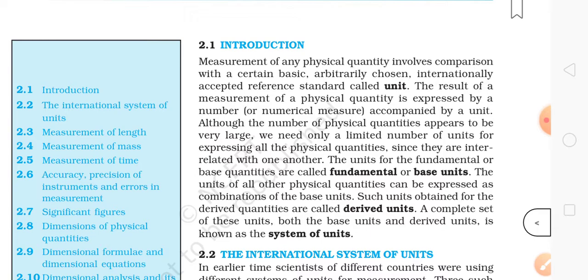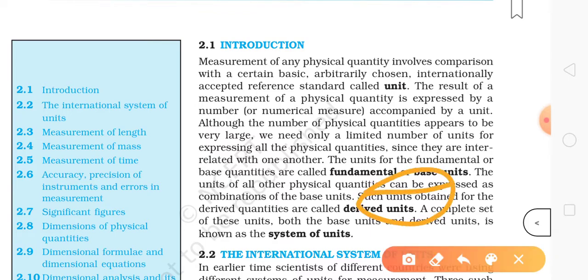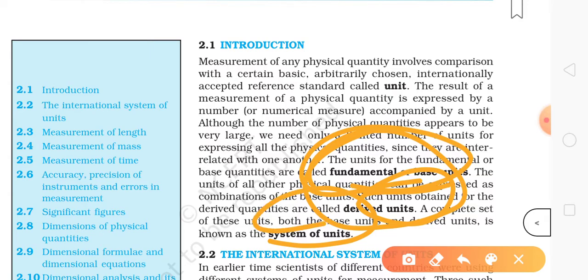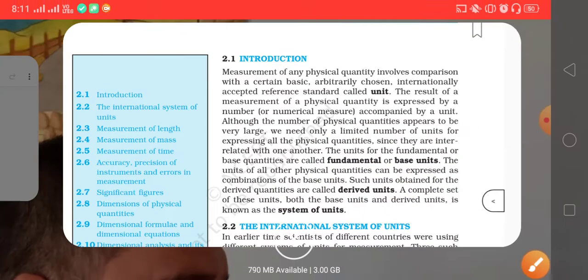The units of all other physical quantities can be expressed as combinations of base units. Such units obtained for the derived quantities are called derived units. So these are derived units, and these are fundamental or base units, and if we combine both, it is known as a system of units. Now I'll explain something here in the notes.